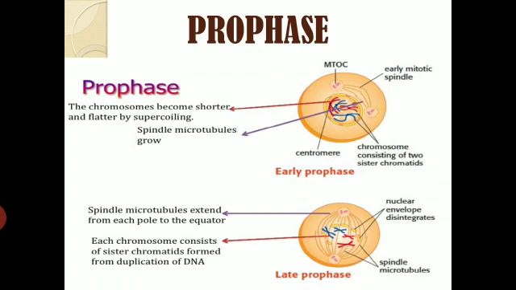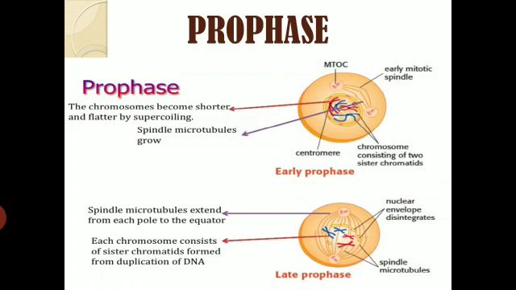Come to the next stage, which is called late prophase. As you can see here, the spindles have extended from each pole to the equator. The nuclear envelope is completely disintegrated, and spindle microtubules have been formed, and they finally come in contact with the centromere. In the centromere, there are certain points called kinetochores, and these microtubules connect to these kinetochores as well, right? So that's how they are connected with the chromosome. So that's all about this particular prophase.